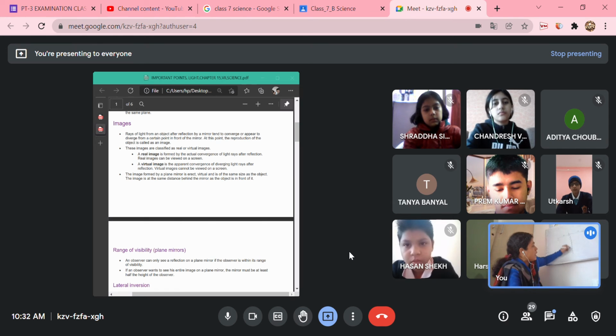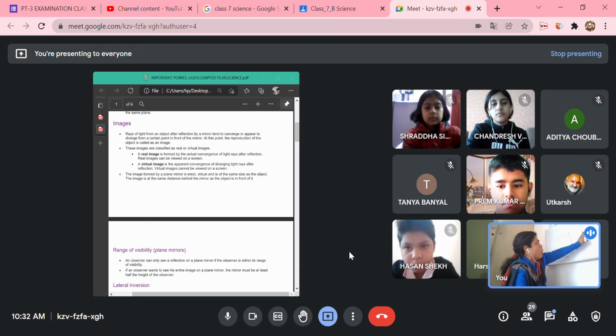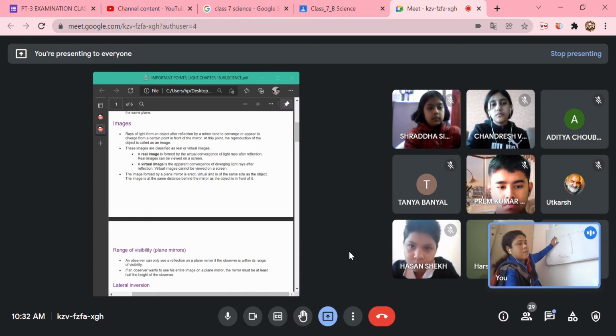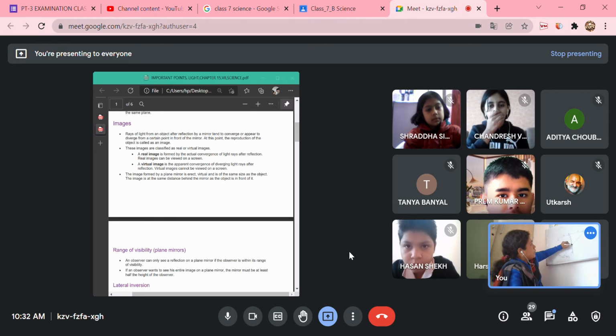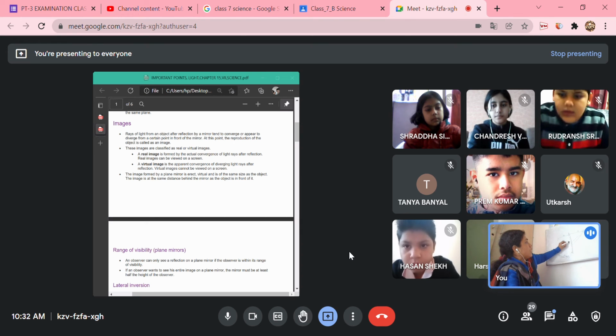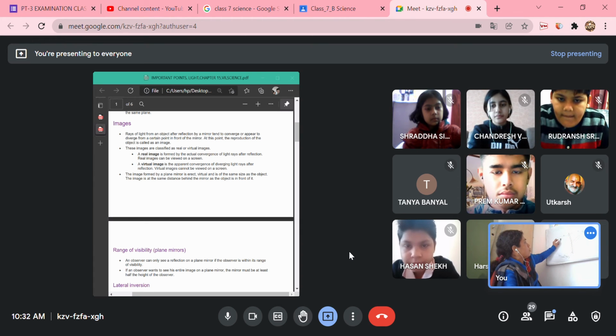This is a plane mirror, which you have done first. Yes, ma'am. In case of a plane mirror, the image of the object will be formed at the same distance at the back of the mirror. So how is it coming? Suppose rays of light are coming from this object.